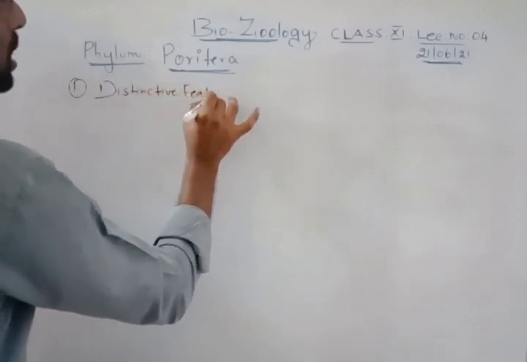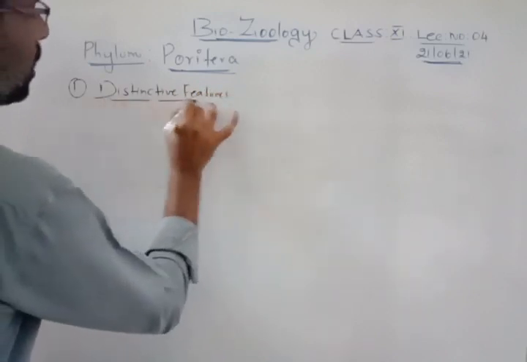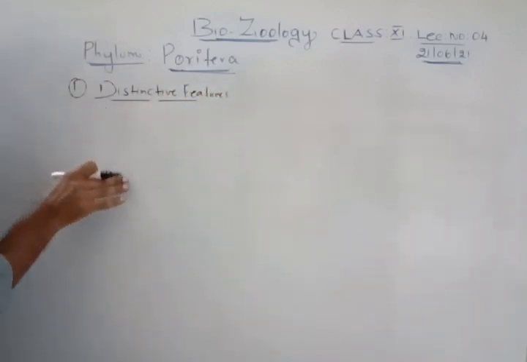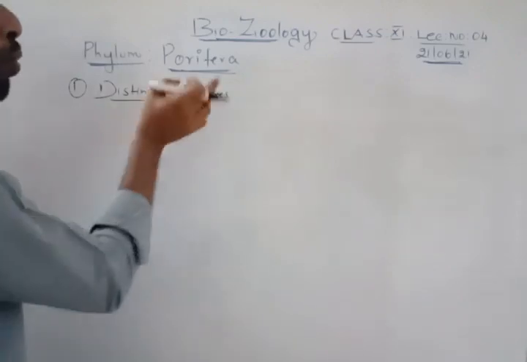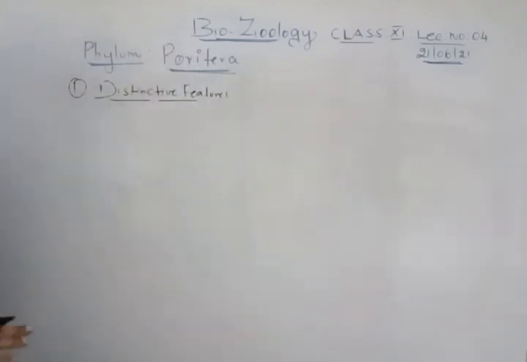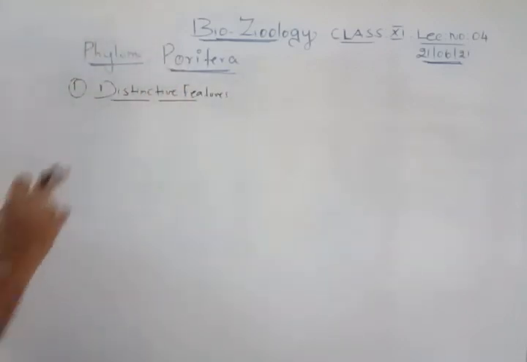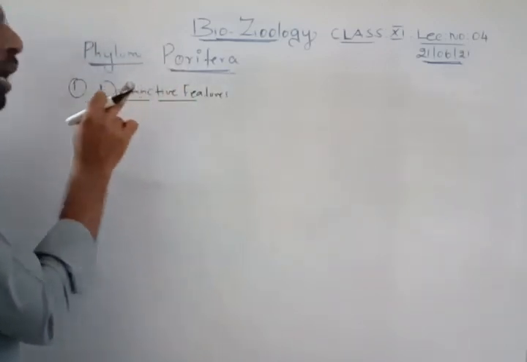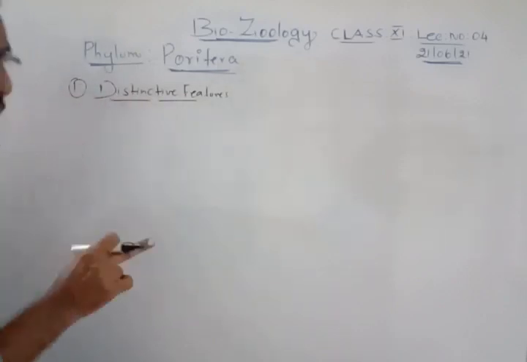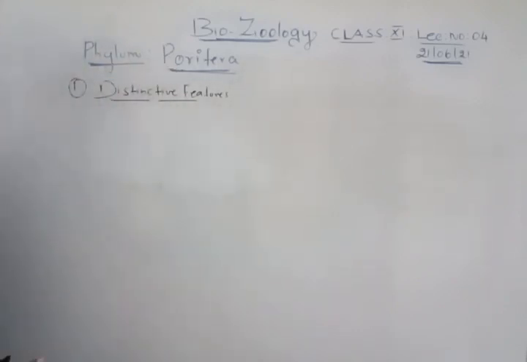A particular character that belongs to only this phylum. That is the specific characteristic of that particular phylum. So distinctive features means the special character of that particular phylum.